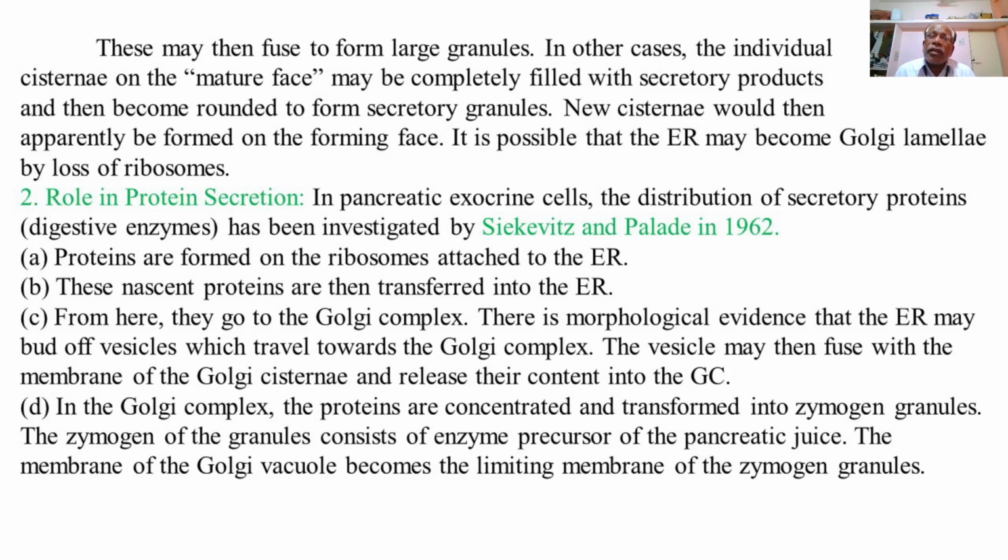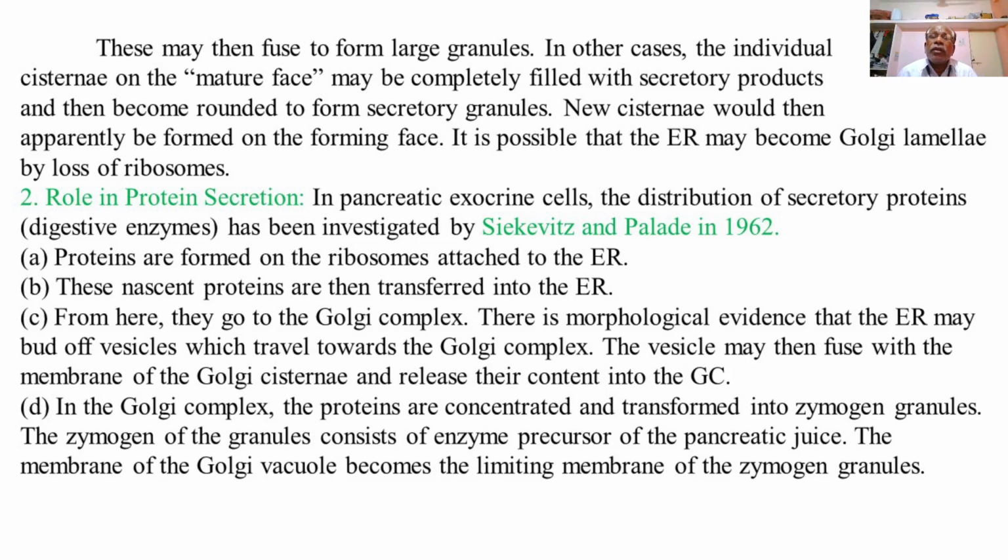The vesicle may then fuse with the membrane of the Golgi cisternae. These vesicles can fuse to form the Golgi cisternae, and ultimately the products produced in the rough or smooth ER can be transferred directly into the cisternae of the Golgi complex.